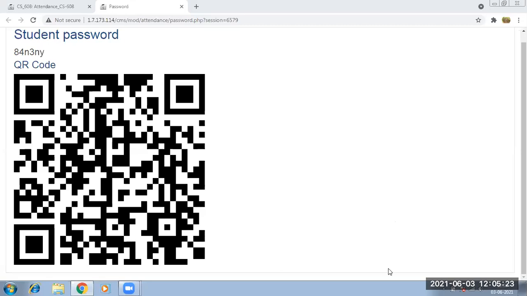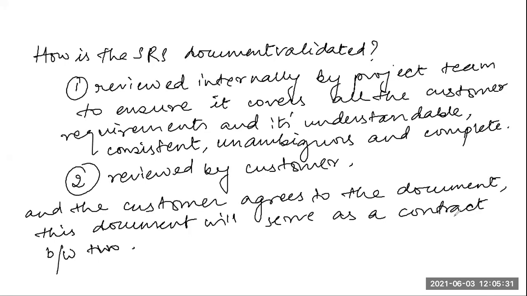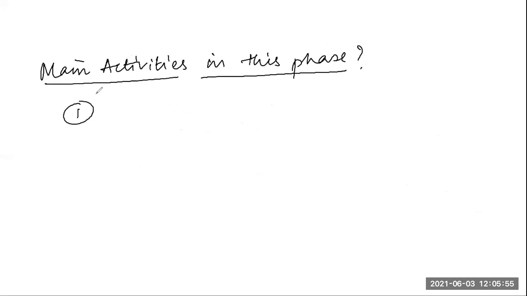Fine. So let's quickly finish up the last thing which we were studying. So this is how the SRS document is validated. Next, we will learn what the main activities are which are carried out in this phase. From the name itself, we can say that this phase involves carrying out two important activities.